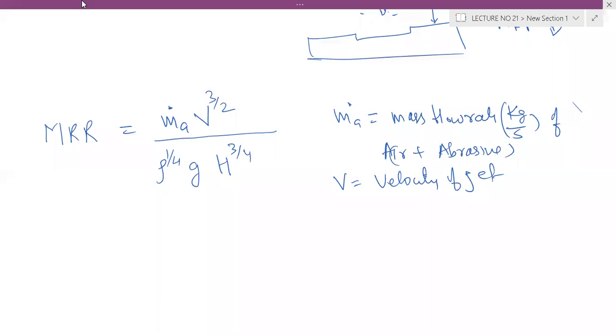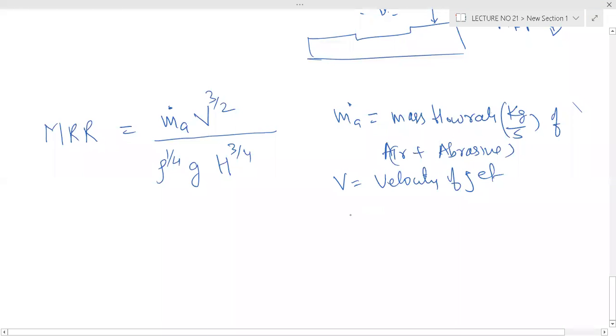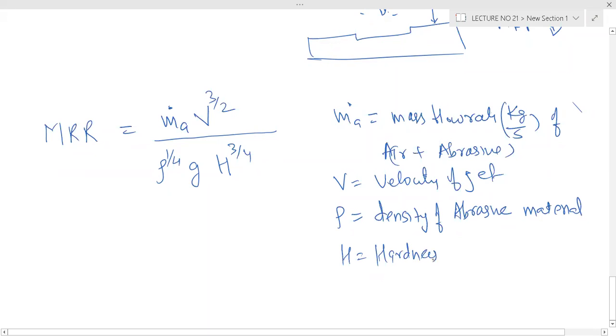This is an empirical relation. Then rho is the density of the abrasive material, and H is the hardness of the workpiece.